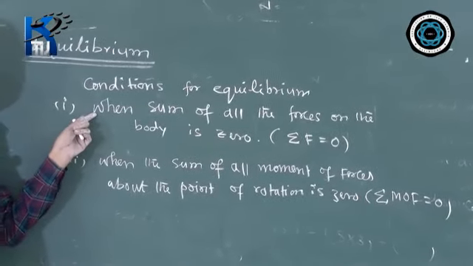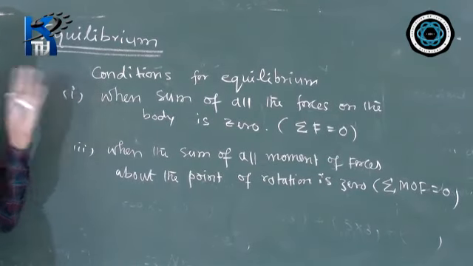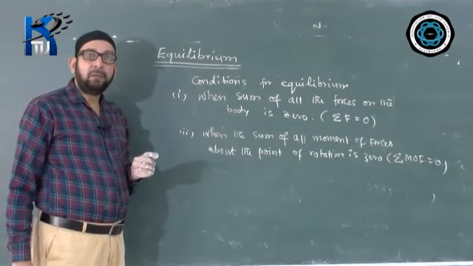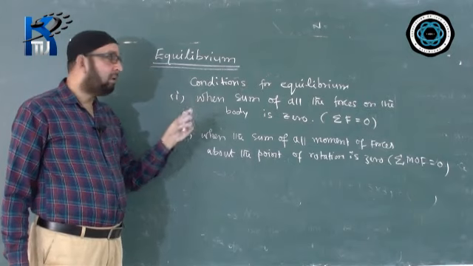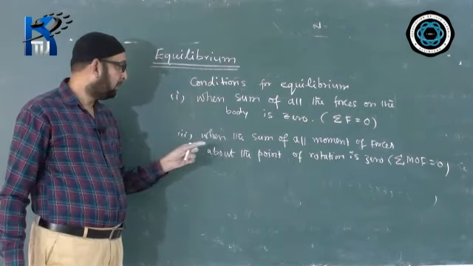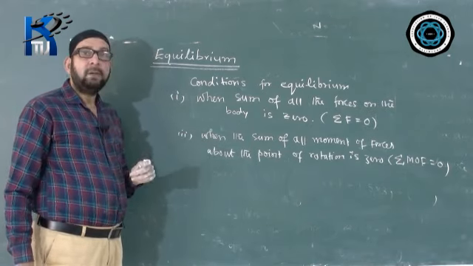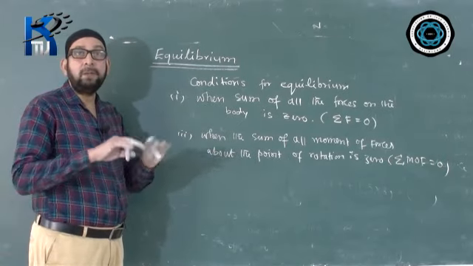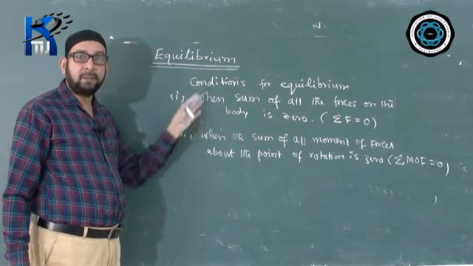The first condition we mainly give for translational equilibrium. When the question specifically asks for the necessary condition for translational equilibrium, we say the first one. If it asks for the necessary condition for rotational equilibrium, then we say the second one. But if they say give the conditions for equilibrium, you have to give both of them. Then the body will be in complete equilibrium. Both the conditions must be satisfied.